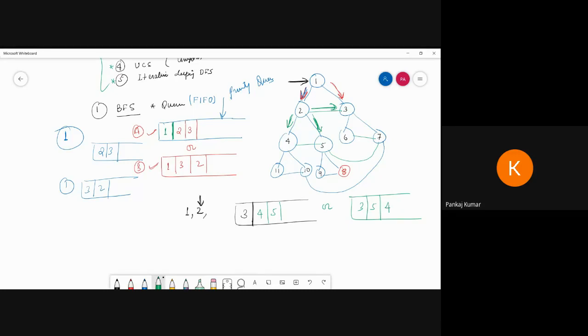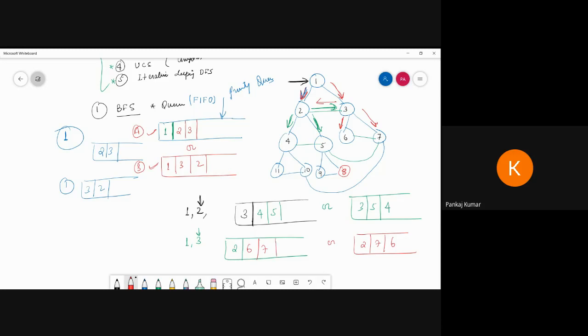This is up to you. Or you can go for this one, like 1, 3 and 2. Suppose I take 1 and 3, then what will the scenario be? Now see, this will be 2. We can explore this one, this one, and this one. So 2 is already there, then 6 or 7. We can also write it like this, 2, 7 and 6.